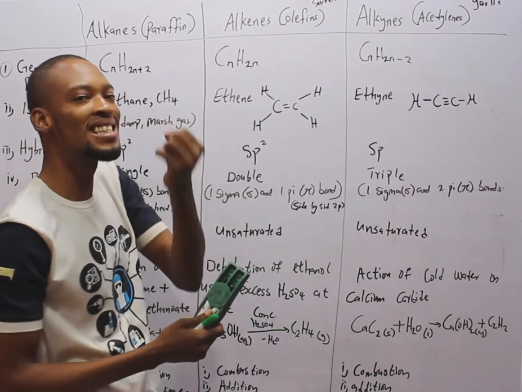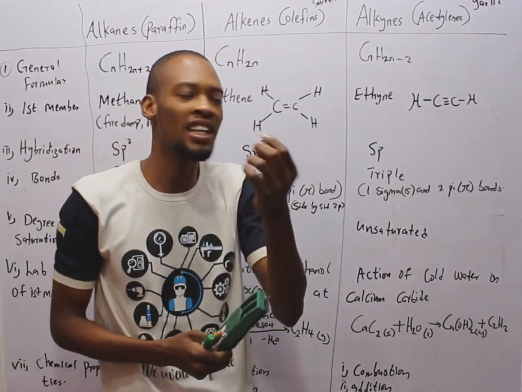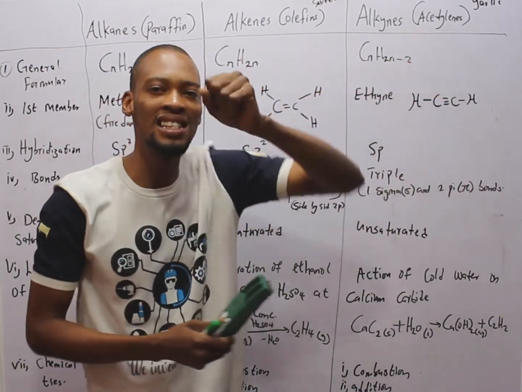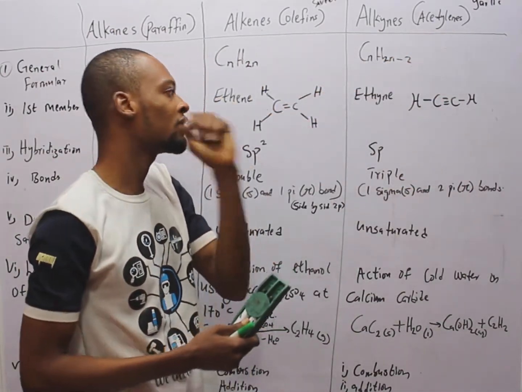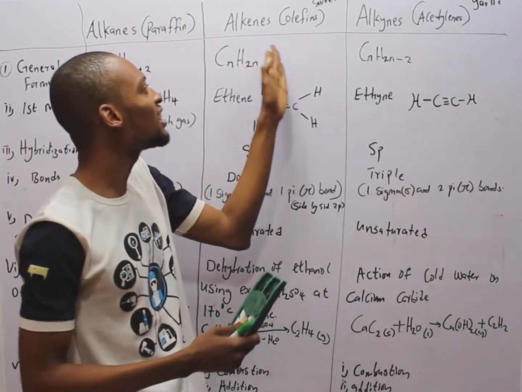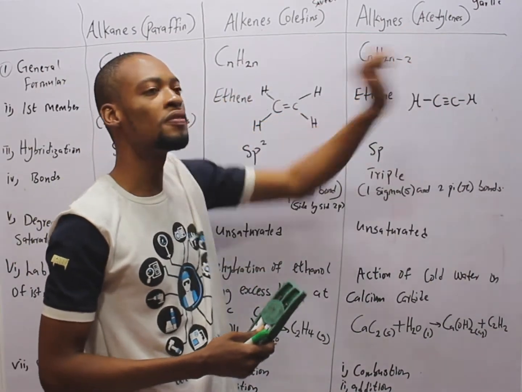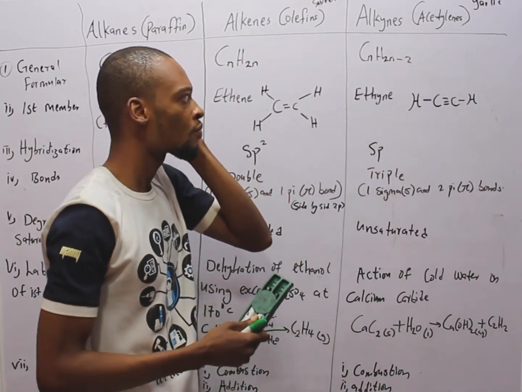Alkanes are less dense than air. Alkenes are less dense than air. And alkynes are less dense than air. Alkanes have no effect on litmus. Alkenes have no effect on litmus paper. And alkynes have no effect on litmus.